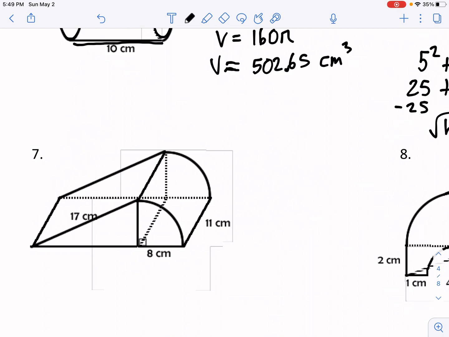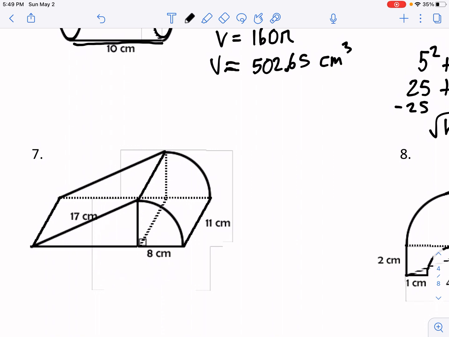So again, in this example, we have 2 different figures. We have a triangular prism, but then it looks like we also have maybe a quarter of a cylinder. I say a quarter because if we went a full distance this direction, this would be half the cylinder, then 3/4, and then of course if we went all the way back, that would be our full cylinder, right? So it looks like we're dealing with a quarter of a cylinder.